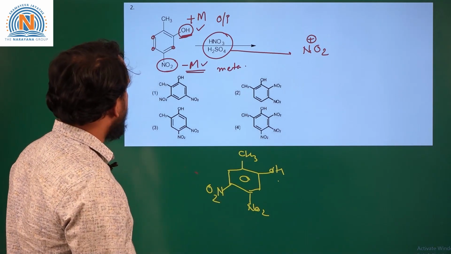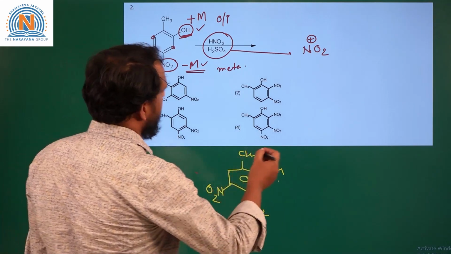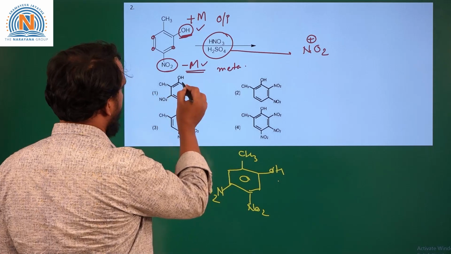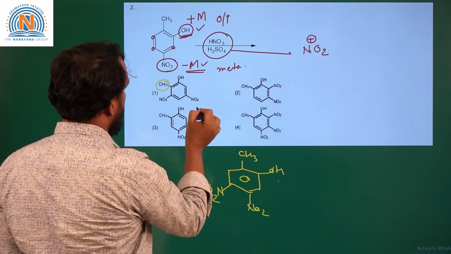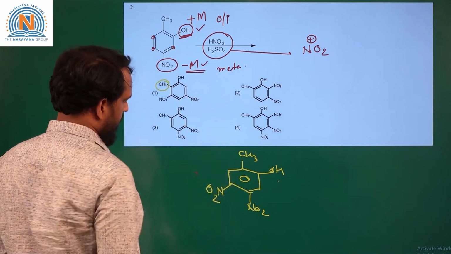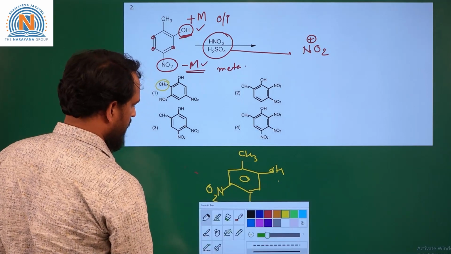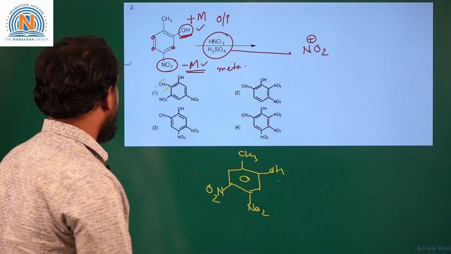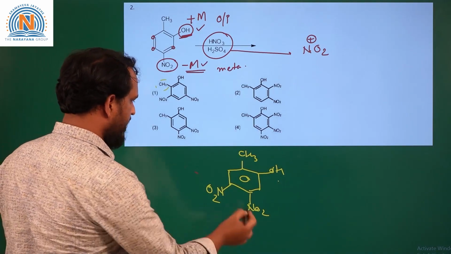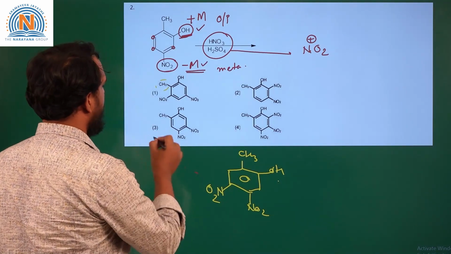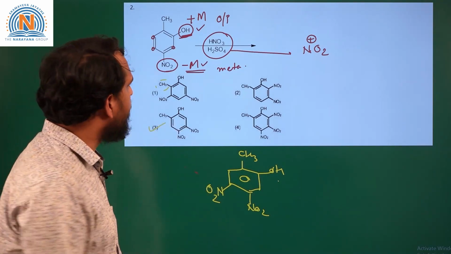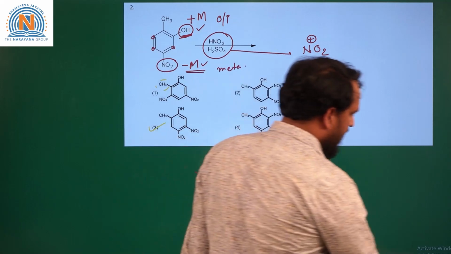That option is given here. In option C we can see that this product is given. So the third option is the correct answer for this question. Okay, now we move to the next question.